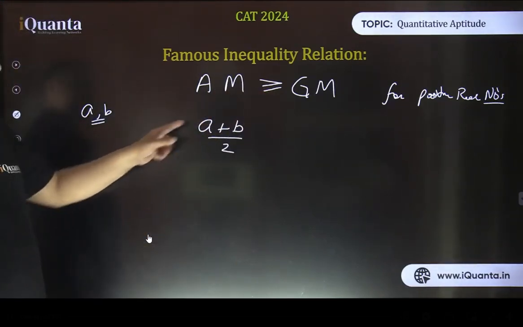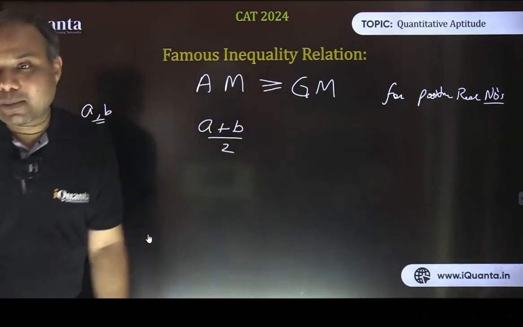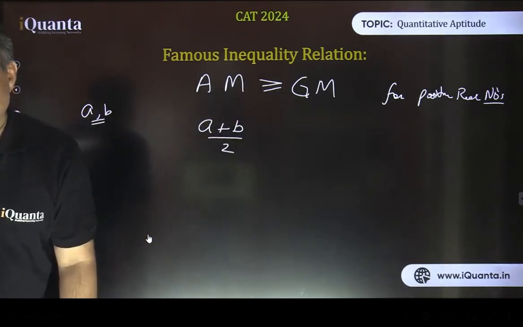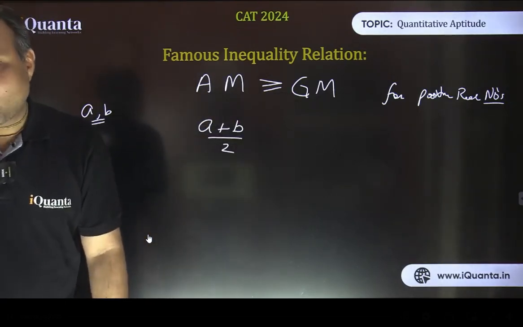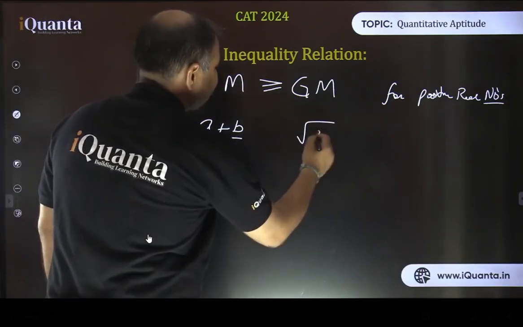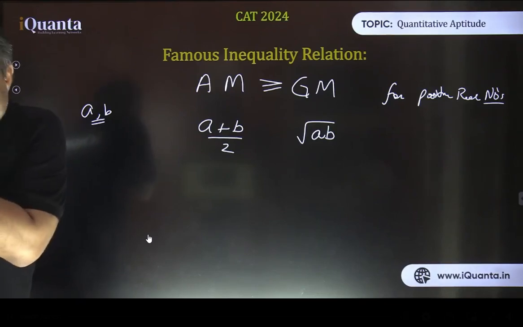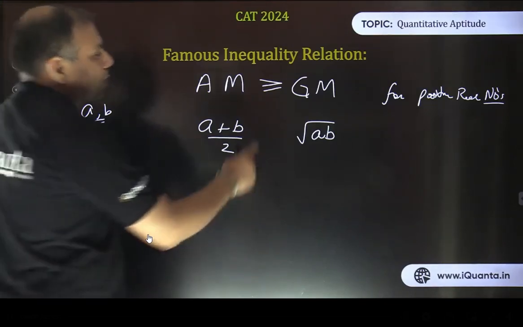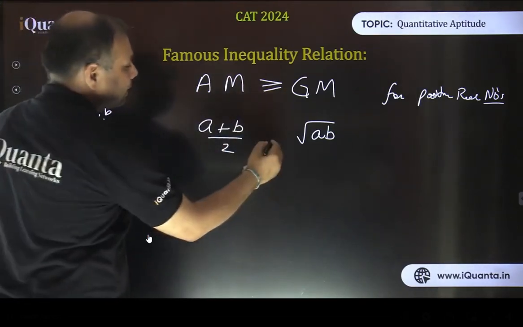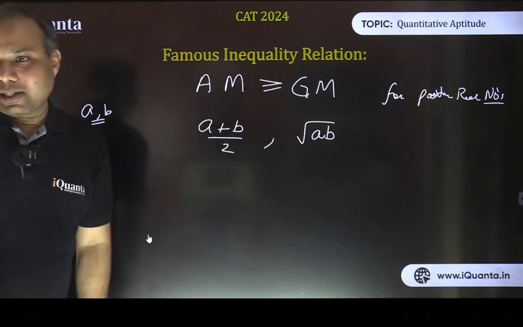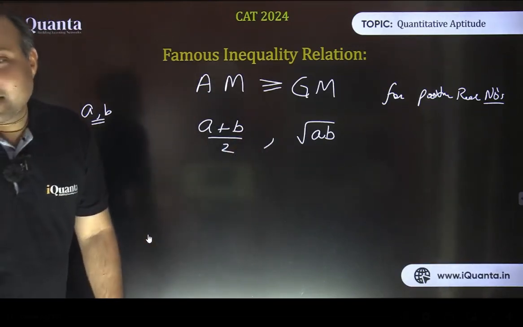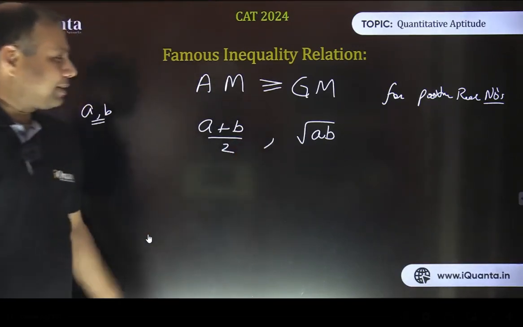So the arithmetic mean of two real numbers A and B is (A plus B) by 2. And what is the geometric mean of A and B? It is the square root of the product A into B, root AB. Right, that's true. So right now you are confused about this sign. Is this sign right or not? Okay, let's keep a comma here for now. I'm not sure, let's leave it. So I'm leaving the comma here right now.